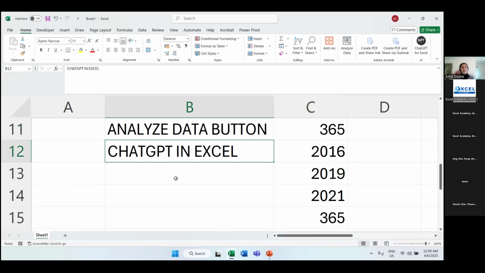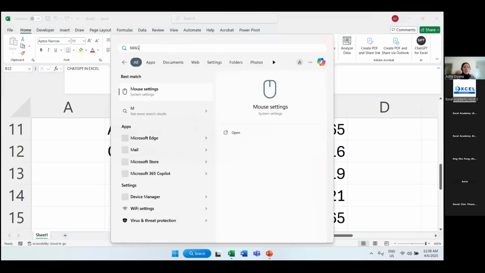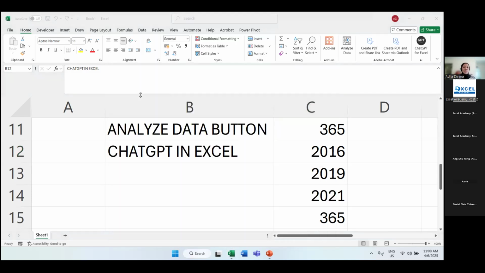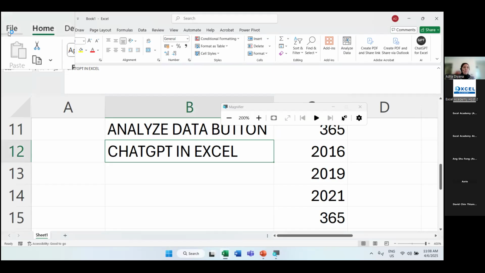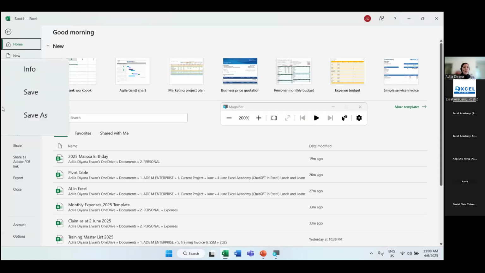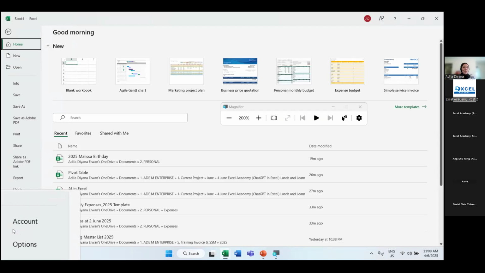So what we're going to do now is check what license you are currently using in your Excel. Let me guide you through. Firstly, you need to go to the top left part and press on the File tab. When you press on your File tab, go all the way to the bottom and you can see the word account. If you are using a slightly older version, you may not see the word account. You may need to press on more, and then you can see the word account. Every license has a different interface as well. Make sure you arrive at your account.